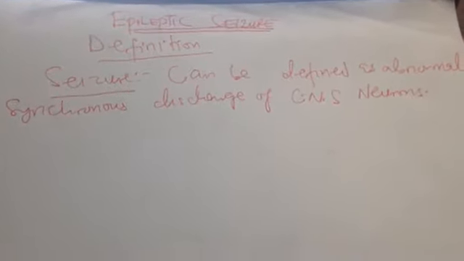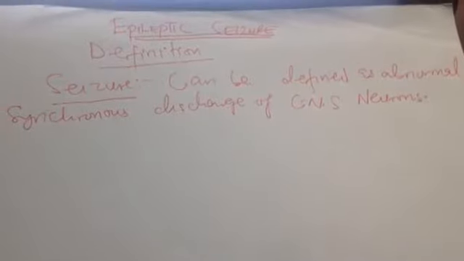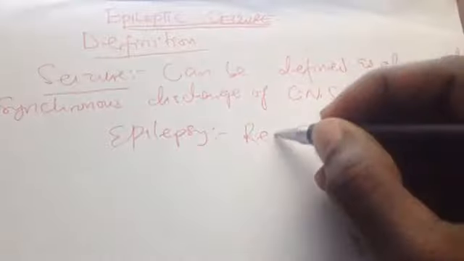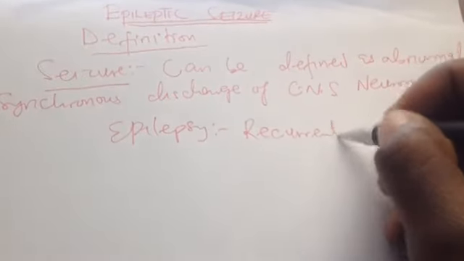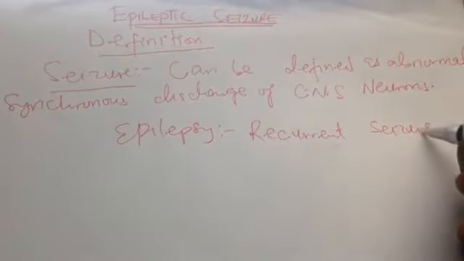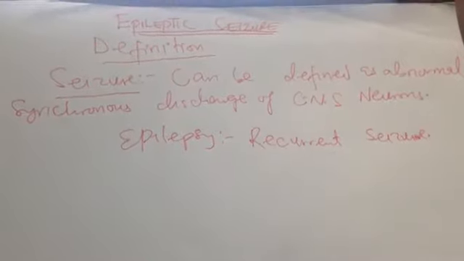So this may lead you to diagnose the patient as having epilepsy. Epilepsy is just recurrent seizure.